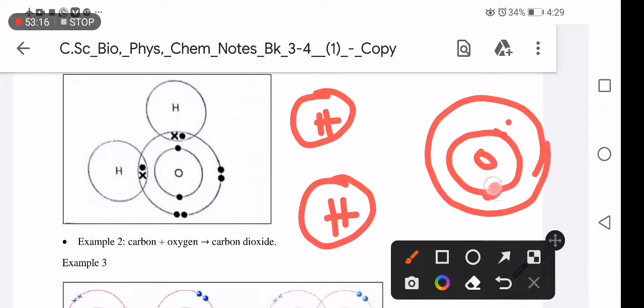Then dots. These are called dot and cross diagrams. Even in ionic bonding, we use dot and cross diagrams.